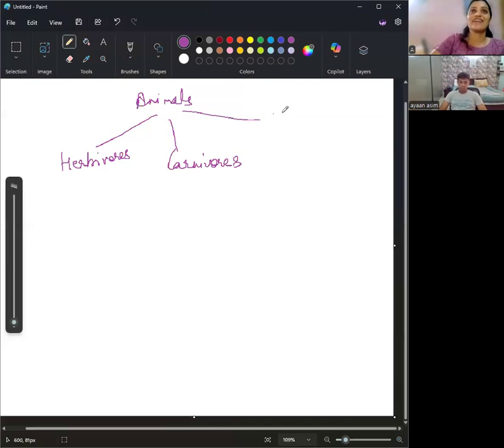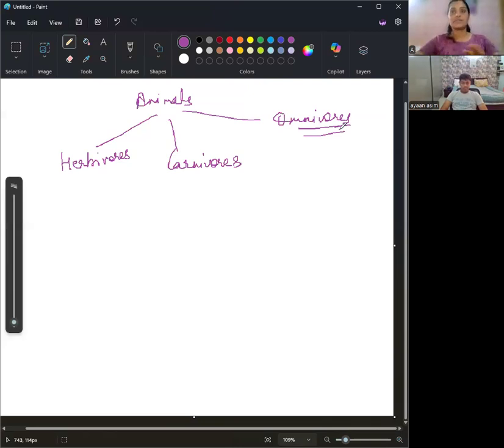Then there are omnivores, which eat both plants and animals. They can eat both things. For example, humans. We can eat anything. A crow can eat anything. A dog can eat anything, right?